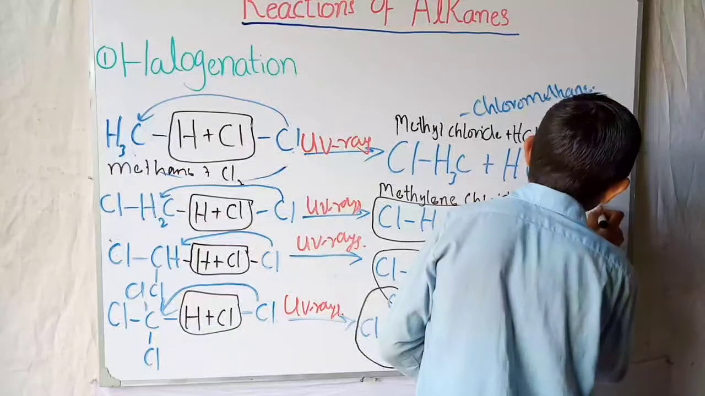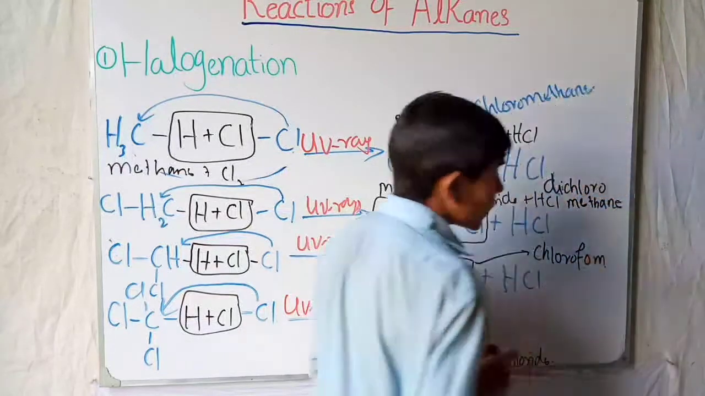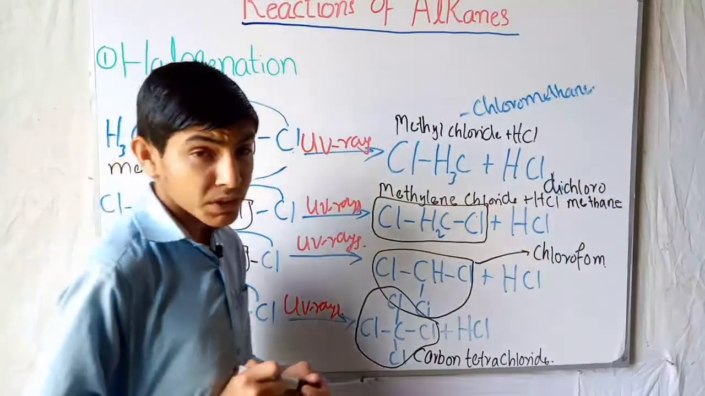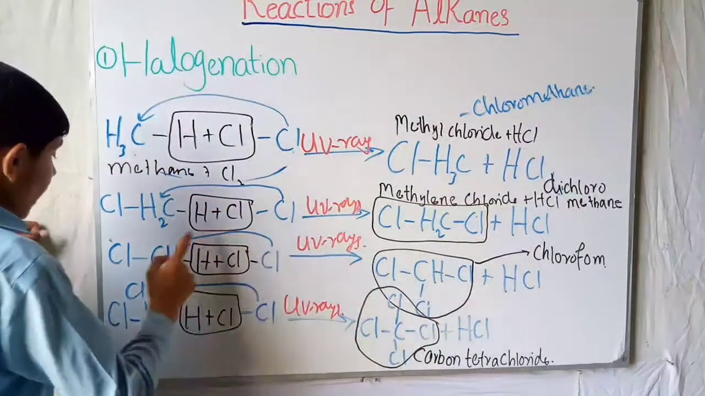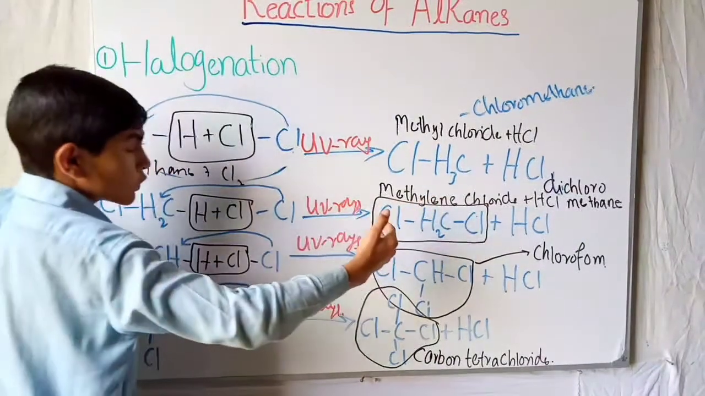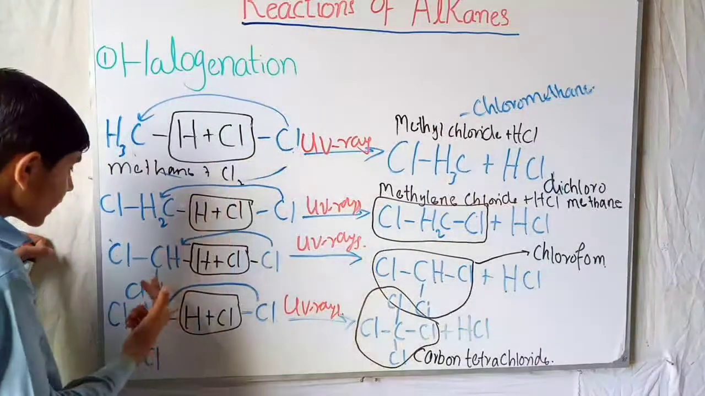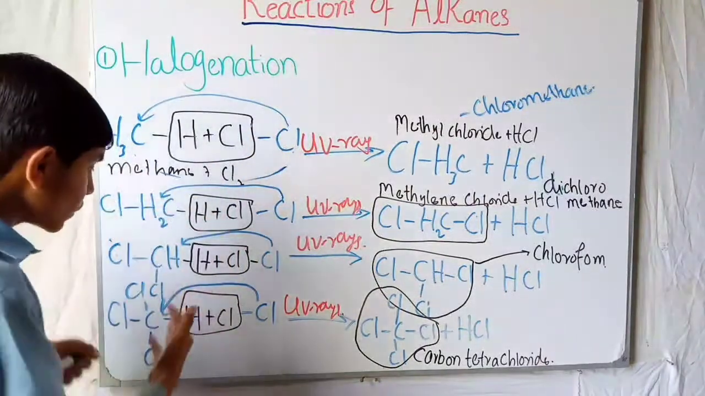It means that when there are two chlorines with the methane, we say dichloromethane. Di means two. Next, we took the methylene chloride, or dichloromethane, and reacted it again with the Cl2 molecule.